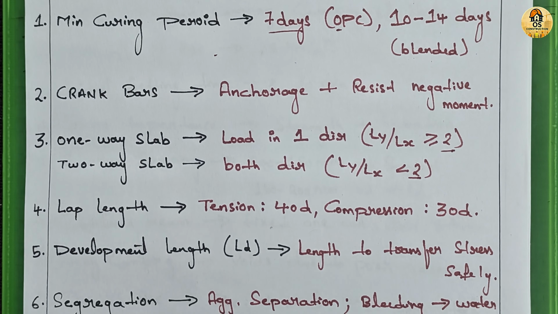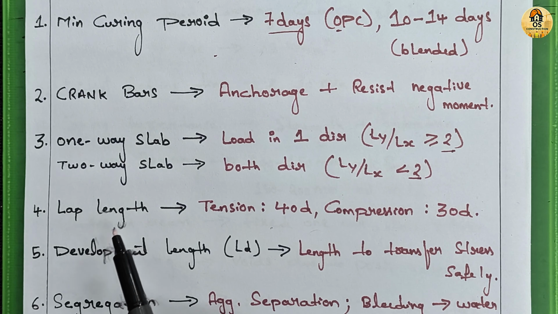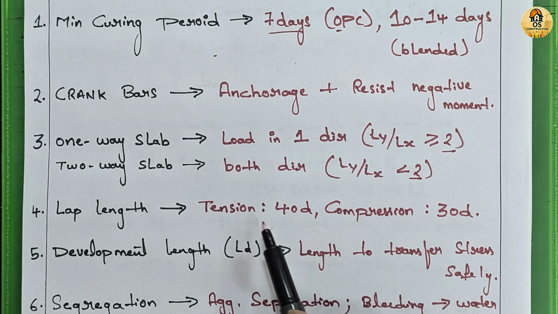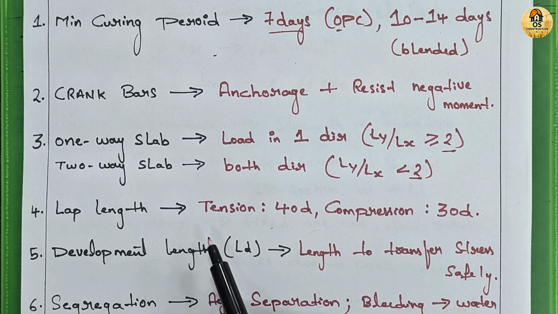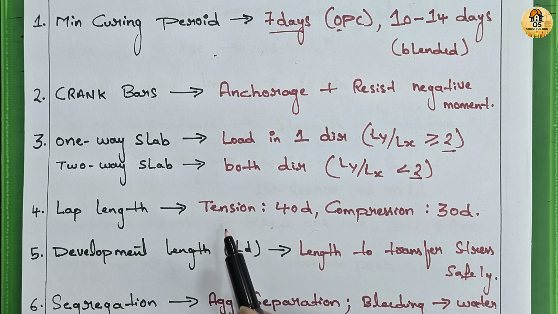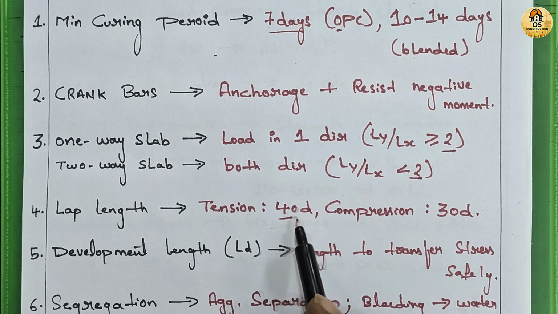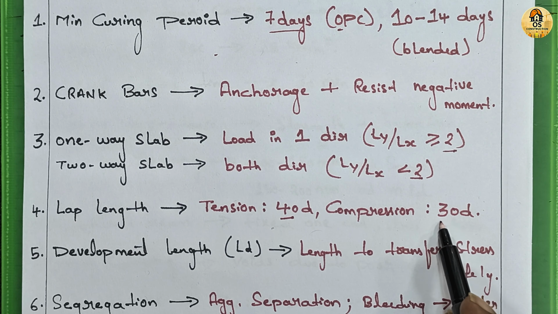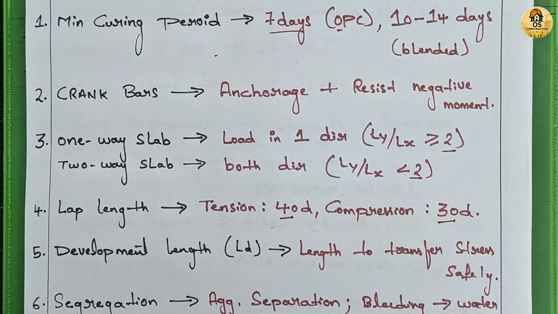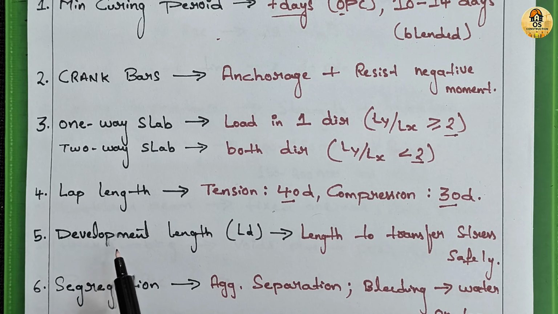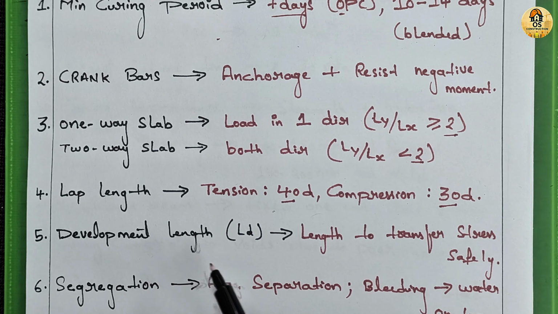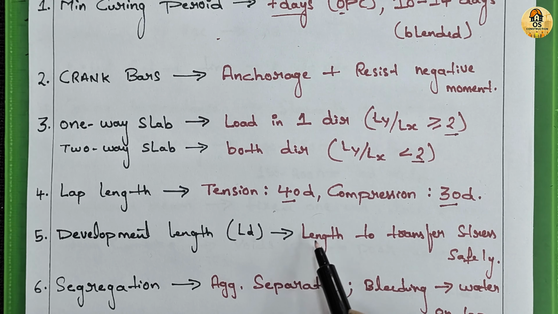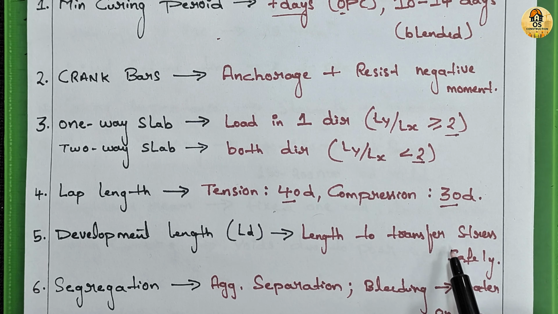Next question is, what is the lap length in tension and compression? Lap length is the overlapping length of two bars to transfer stress. In tension zone, 40 times of bar diameter. In compression zone, 30 times of bar diameter. Fifth question is, define development length. Development length is the minimum length of bar required to transfer the full stress into concrete safely.